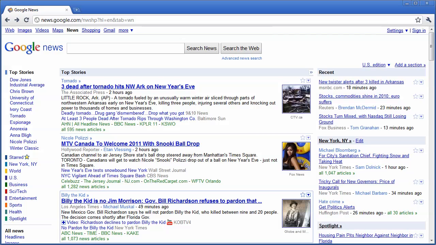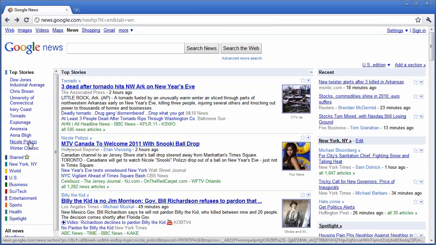Google News is an excellent medium to search the news. All you do is click on Google, click at the top where it says News, and it brings you to Google News. You can stay on top of the current news stories by looking at the top stories, and you can see those here.